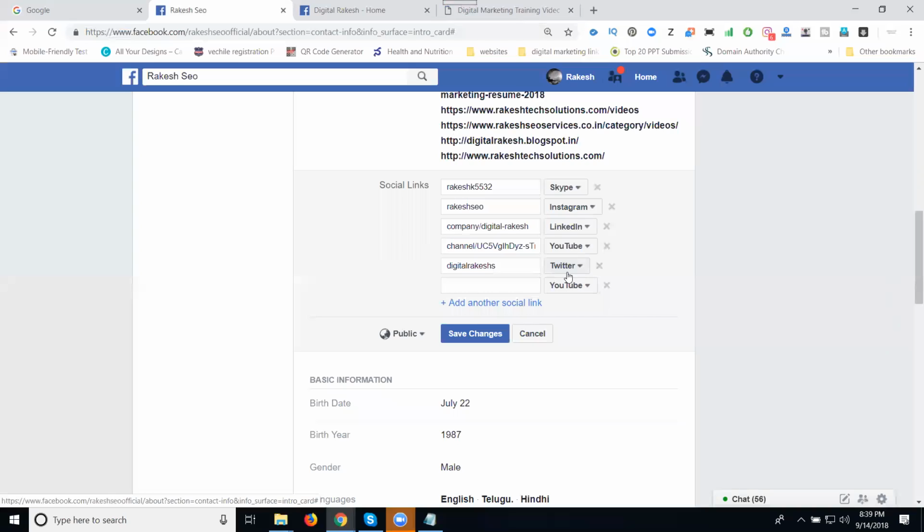If anyone asks whether website URLs can be promoted using a Facebook profile, yes, that is the answer for this option.